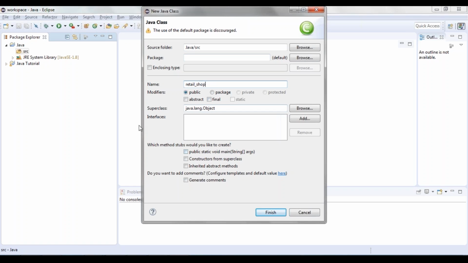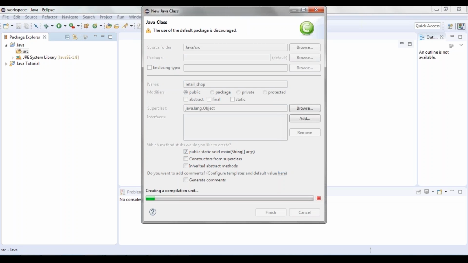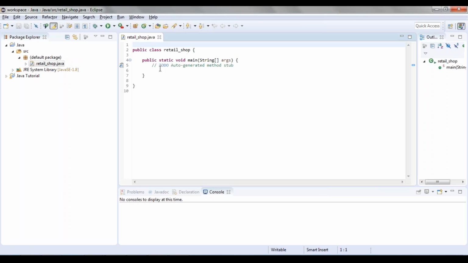So don't make any changes here as such, but one thing is make sure you have checked this option, that is public static void main. This basically means that inside your class your main function is going to be. So just click on finish and you have your class file created here.